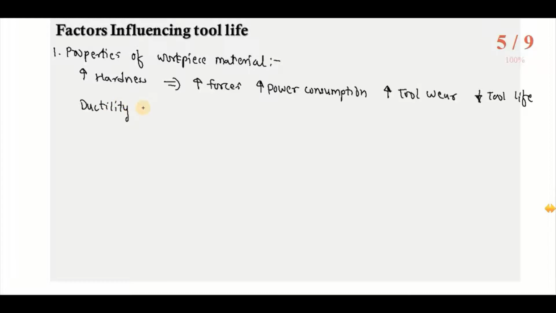But if we consider ductility, if the ductility of the workpiece material increases, the workpiece material having higher ductile properties, then the forces will decrease, and power consumption will decrease.